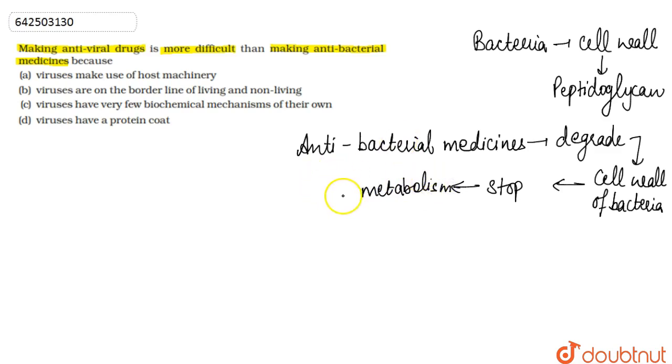That is effective in controlling further spread of the bacteria in the body, and ultimately the growth of the bacteria stops, because their metabolism gets stopped.